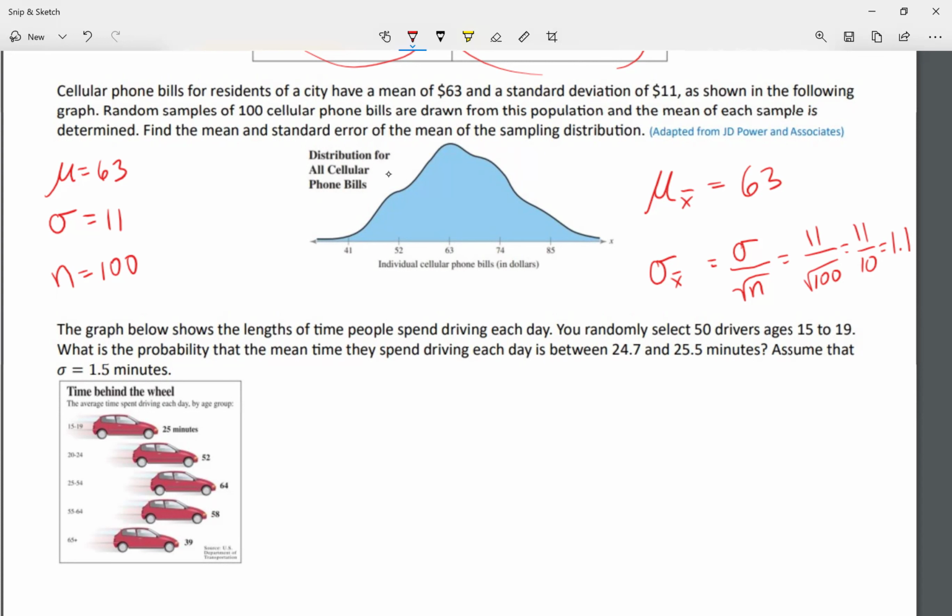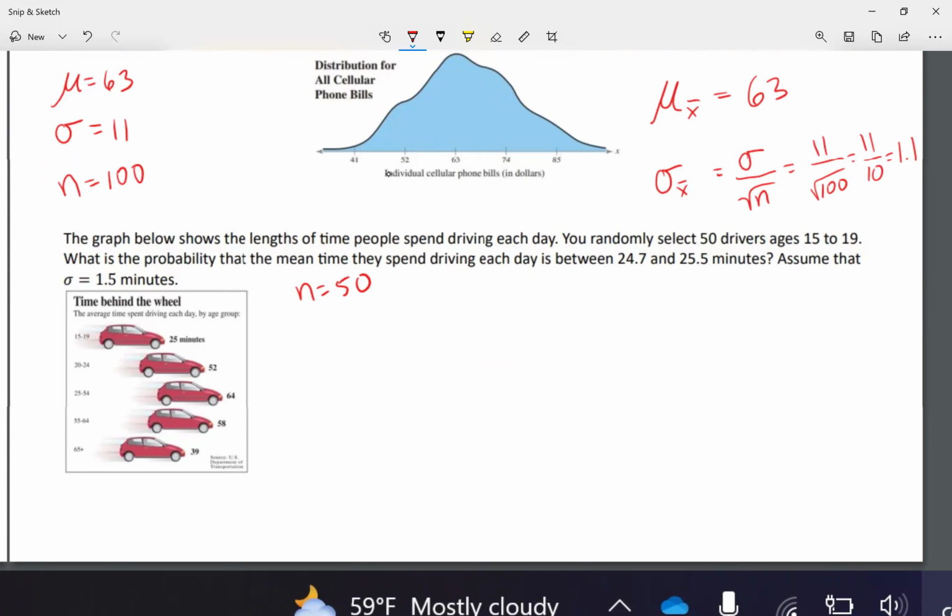Now, let's take a look at this older question here. The graph below shows the length of time people spend driving each day. You randomly select 50 drivers. So I'm going to say my sample is 50, which is more than 30. Age is 15 to 19. What is the probability that the mean time they spend driving each day is between 24.7 and 25.5 minutes? Assume that the standard deviation is 1.5.